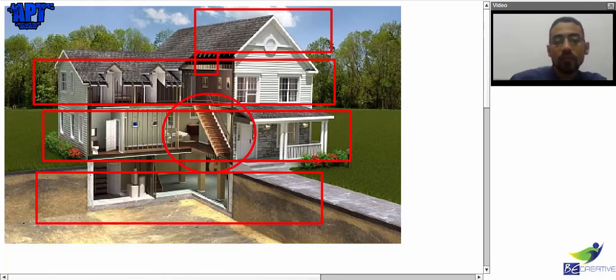So we have something here. What's that thing? This thing we call, yes, stairs. Let's make it black.